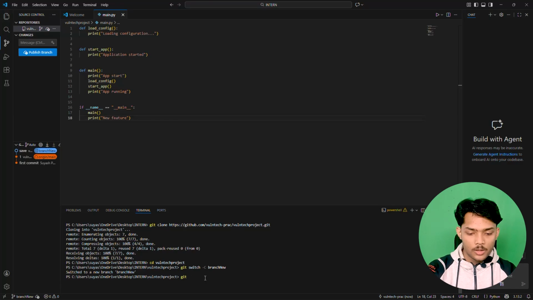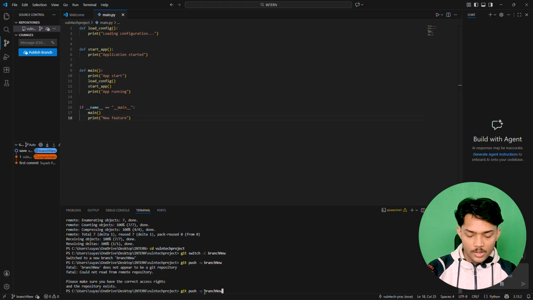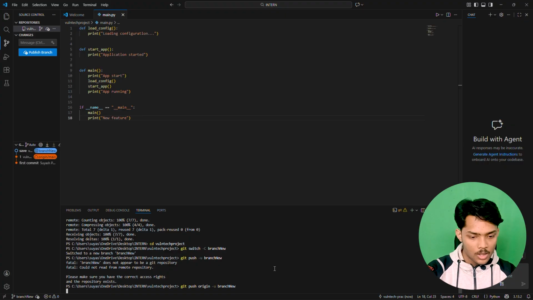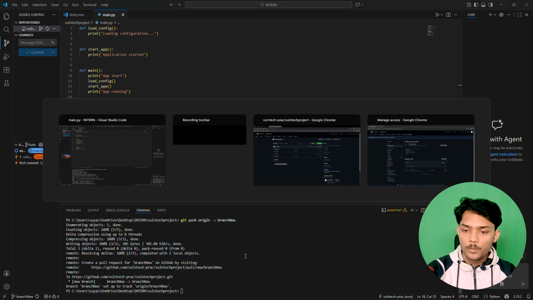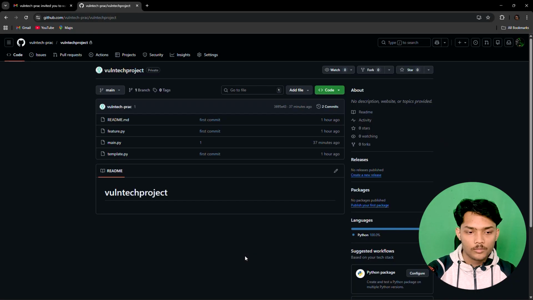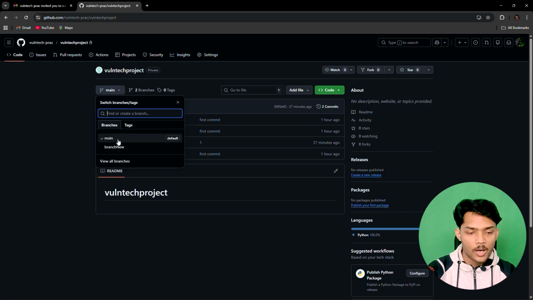So now just type git push -u, and now type the branch name, that was branch new, and if we press enter, okay, we made a mistake here. We just have to type git push origin, and now if we hit enter, this new branch is present on the GitHub. So if we go here and refresh this, you can see we have two branches. This is the main branch and this is branch new.